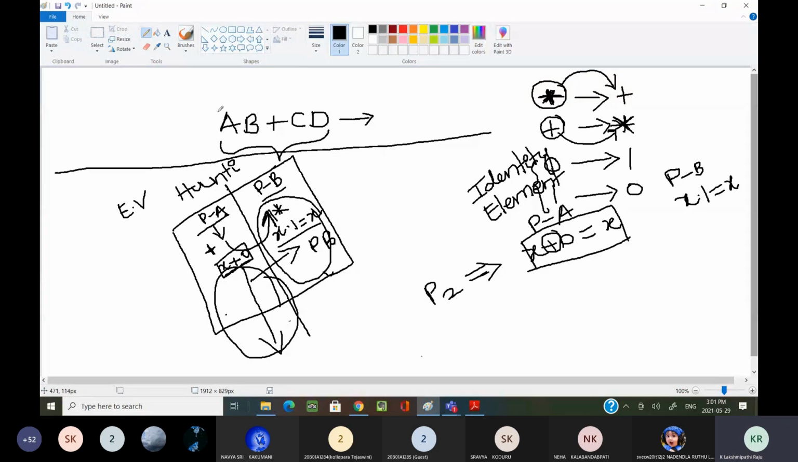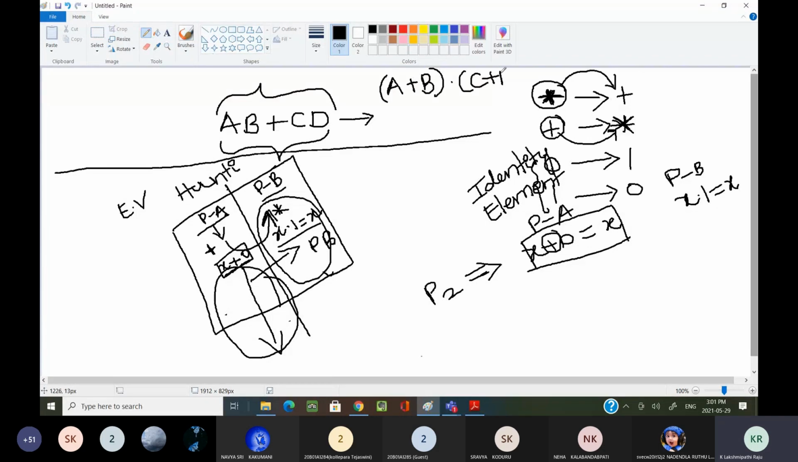Now, for this expression, you have to tell me: what is the dual of AB dot CD? A plus B into C plus D. Very good. A plus B into C plus D.